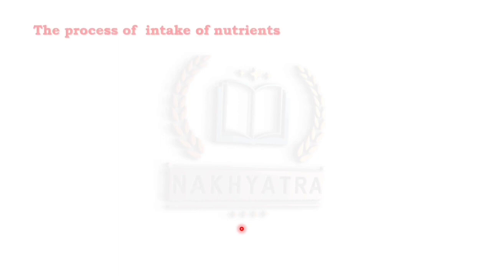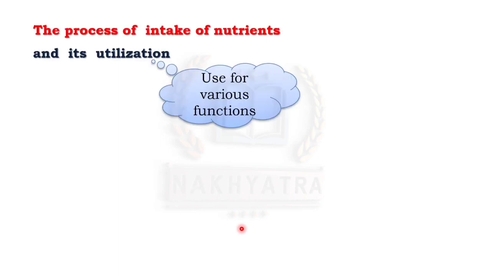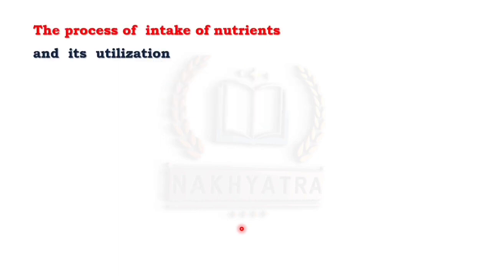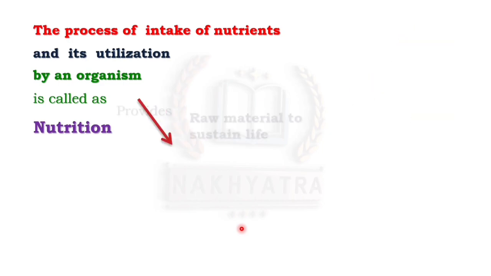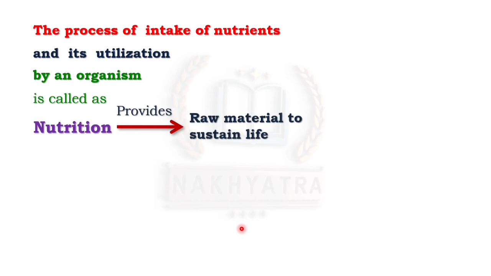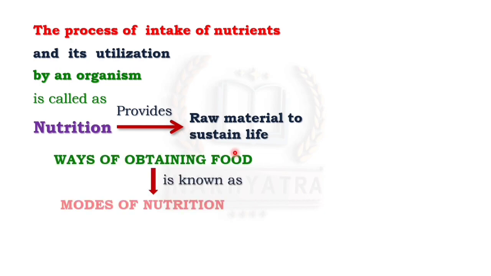Okay guys, now let us see here the process of intake of nutrients and its utilization by an organism is called as a nutrition. তোমালোকে definitely বুজিলা nutrition বুলিলে কি বুজা, so এটা organism nutrients লোৱা আৰু utilize কৰা process টোকে nutrition বুলি কয়. Clear everybody? So nutrition কি provide কৰে? It provides raw material to sustain life. Now ways of obtaining food is known as modes of nutrition. Now my question is how do living things get food?